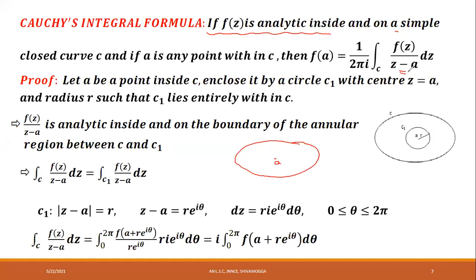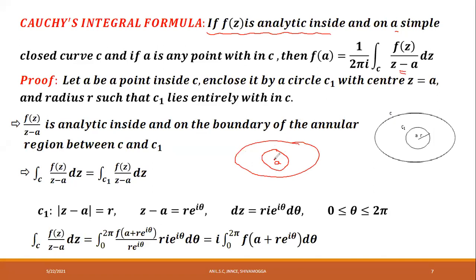f of a is equal to 1 over 2 pi i integral over c f of z divided by z minus a into dz. Let a be a fixed point in a closed curve C. This is closed curve C and this is a fixed point. Now construct another circle whose center is A and radius R such that the new circle lies entirely within this circle. Like this.